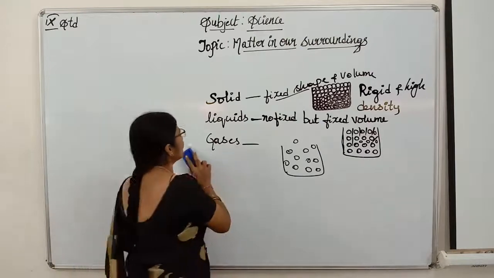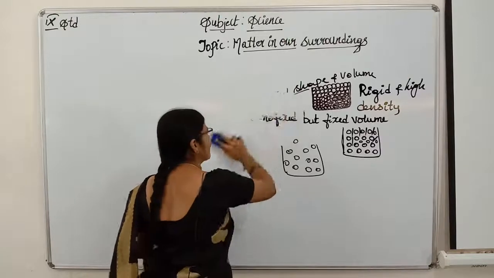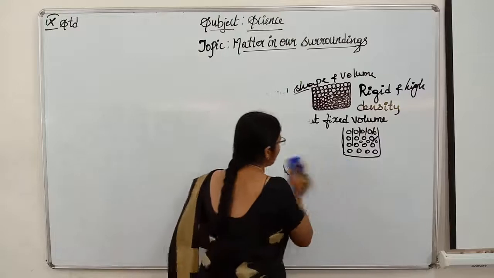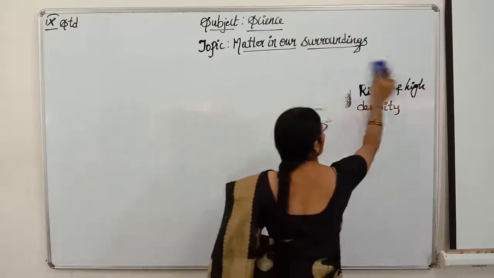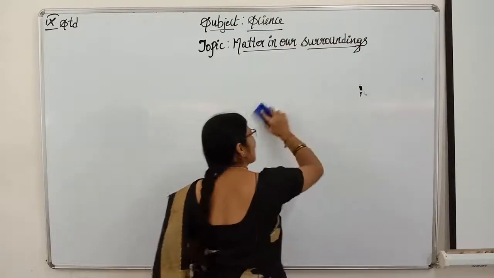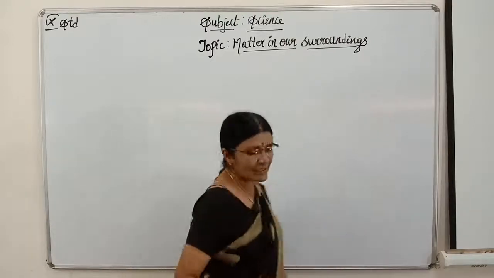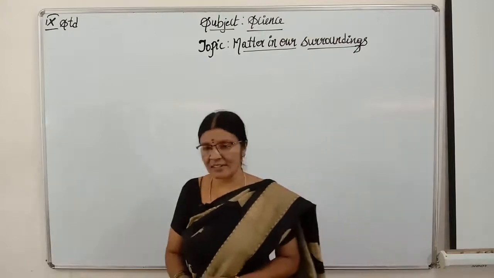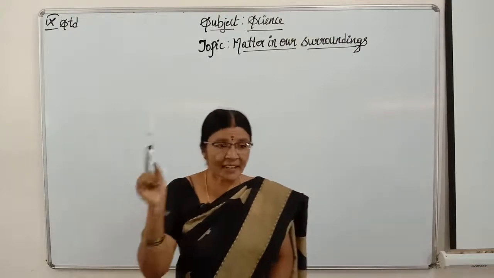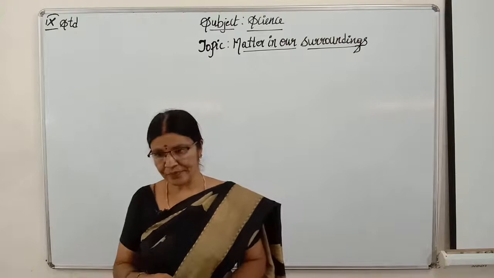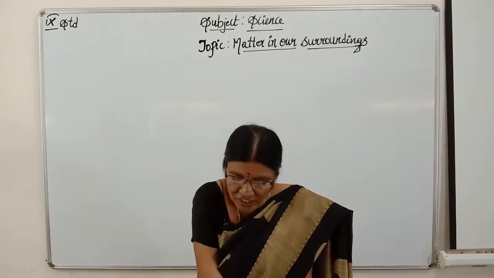And there is one more state of matter, children, that is the fourth state of matter. Do you know, children, that a fourth state of matter also exists? Where does that exist, children? Any idea? I think even if you know, you are unable to say now. Okay, the fourth state of matter is called the plasma state. Yes, children, the plasma state of matter exists. That is a derived form of the gaseous state.